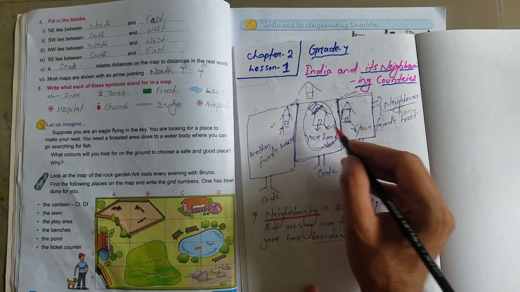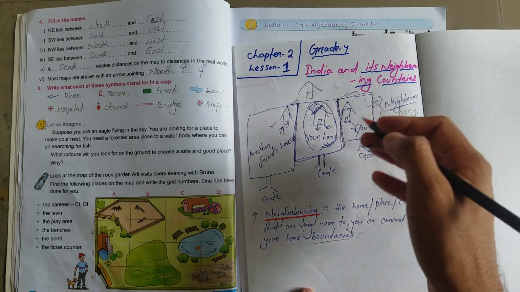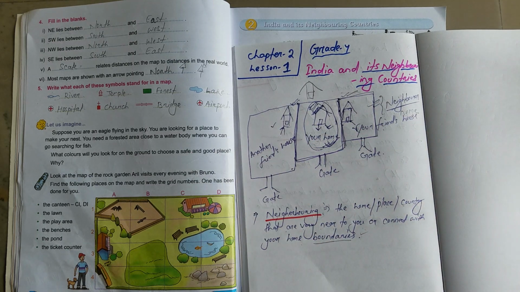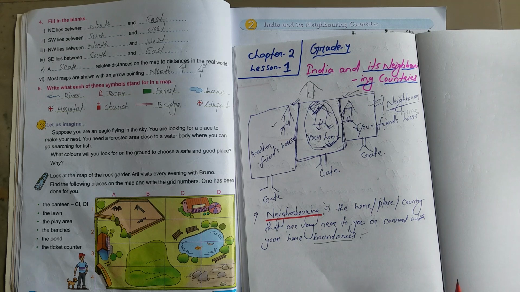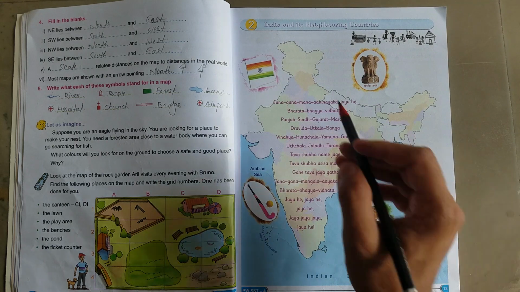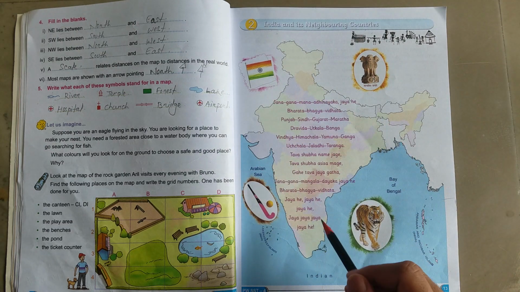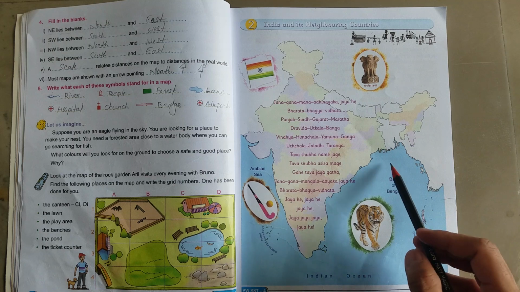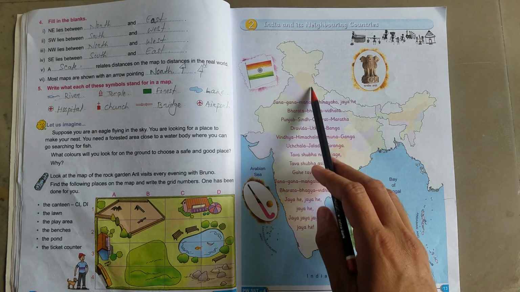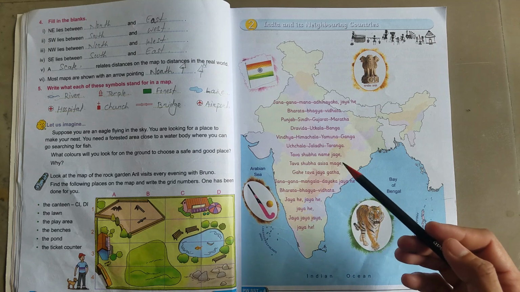These are called neighboring homes because these homes are very near to us. But like this, when another country is very near to our country, we can say this is a neighboring country. So understood, students? Like this, today we will start our India and its neighboring countries. See, this is our India map and it is our India country. See, there is water all around, and inside the India country there are many states and capitals. I will tell you everything.